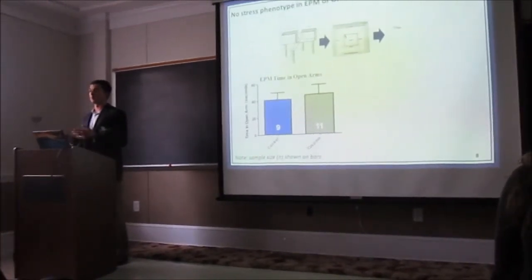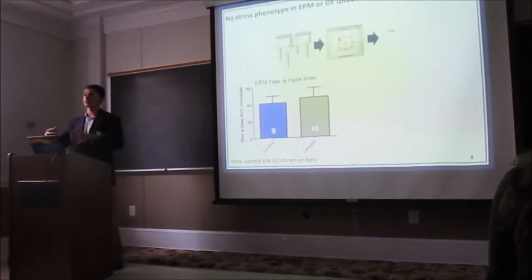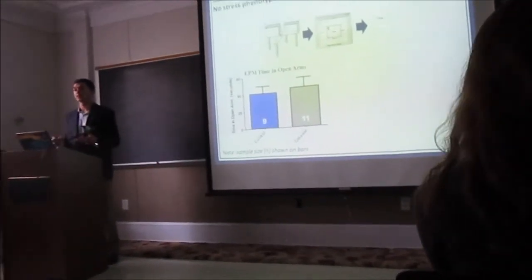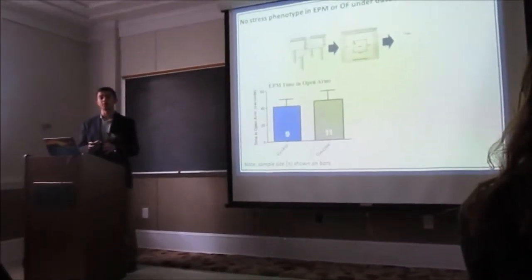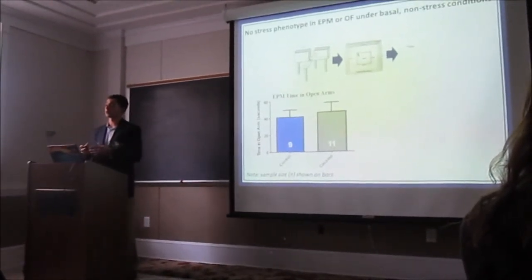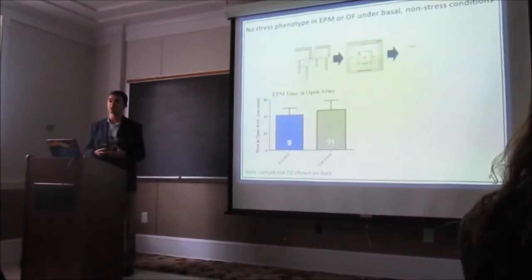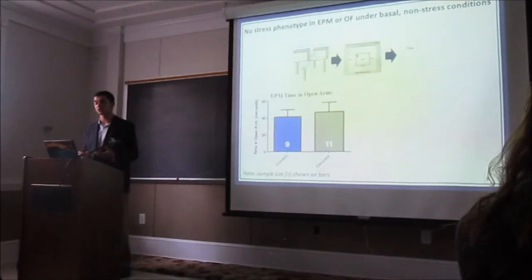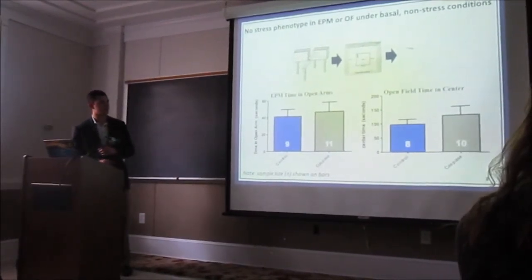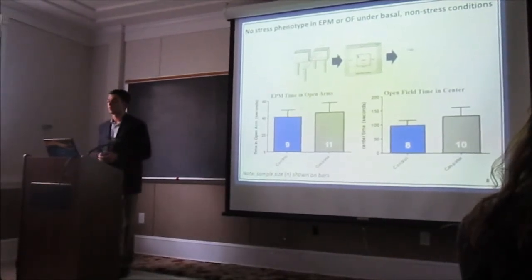So I then moved the mice to the second assay, which is the open field. This is just a box that's about 50 centimeters by 50 centimeters, where the mice are able to freely roam for 30 minutes. And then we look to see how much time the mice spend in the center of the chamber versus the corner of the chamber. Now the center is more exposed and out in the open, and so it's known that mice that spend more time in the center are showing, again, a less stressed, less anxious phenotype. So again, in this figure, we're looking at time in the center between our two groups, and again, we don't see a difference between the two groups.